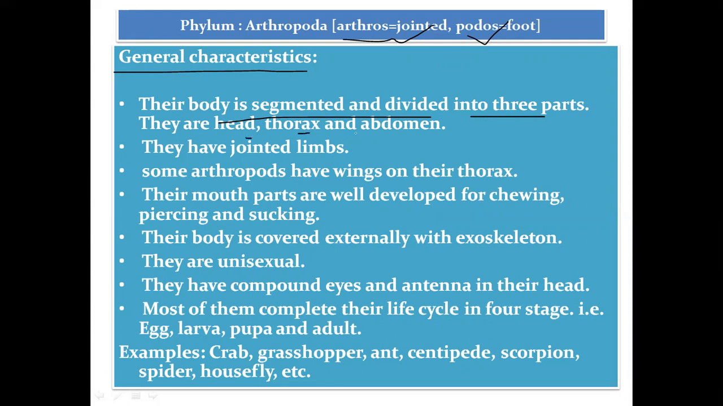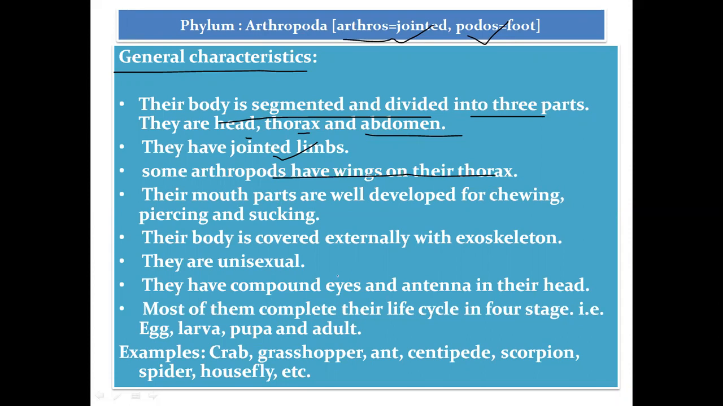They have jointed limbs. Jointed limbs means they have jointed legs, they have joints in their legs. Some arthropods have wings on their thorax. Not all, but some of the arthropods have wings on their thorax.